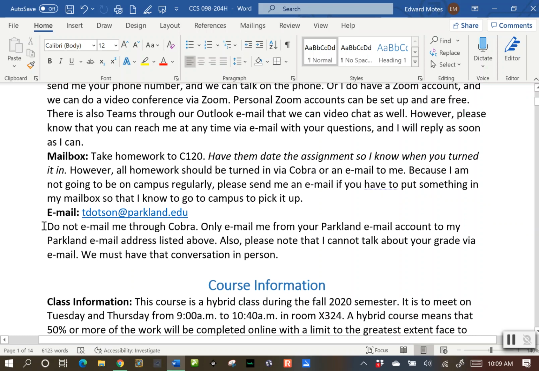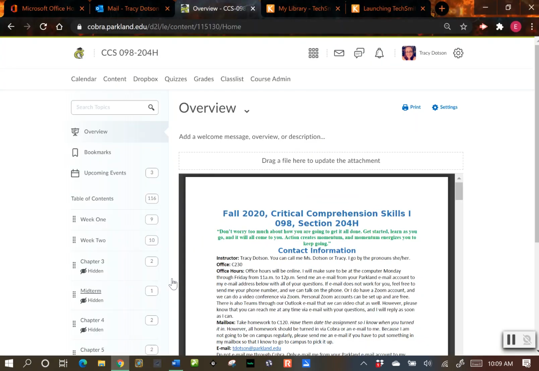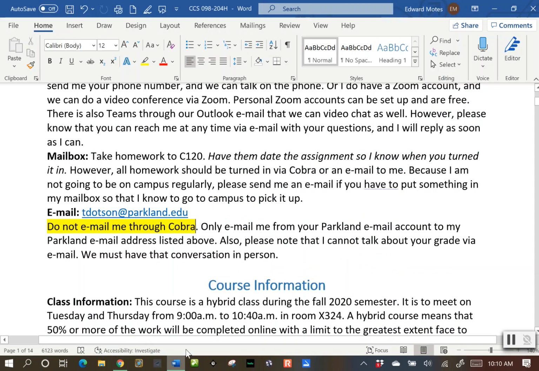Another thing to know is you don't email me on Cobra. If we take a look here at Cobra, there's messaging tools up here at the top. Do not use them to contact me because they don't always notify me when you have sent me a message. That's why email is the best way. I have the Outlook app on my phone. I would highly suggest you put it on your phone, your device. It'll be the quickest way to contact me.